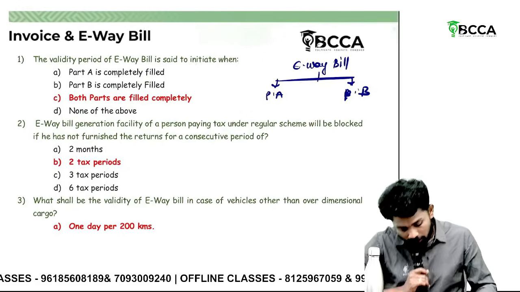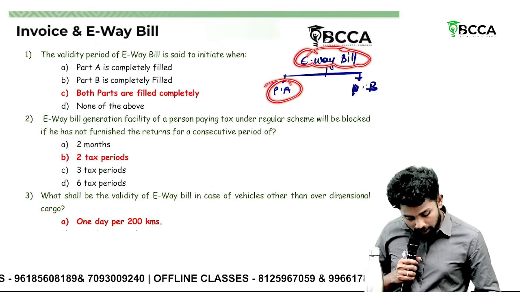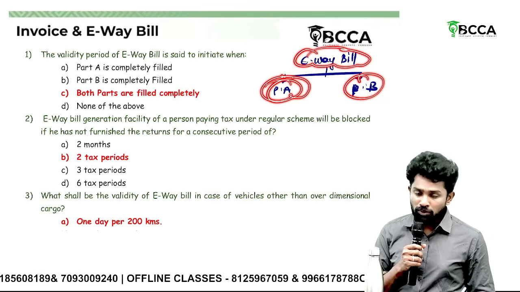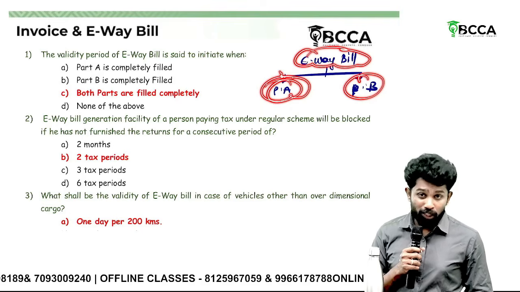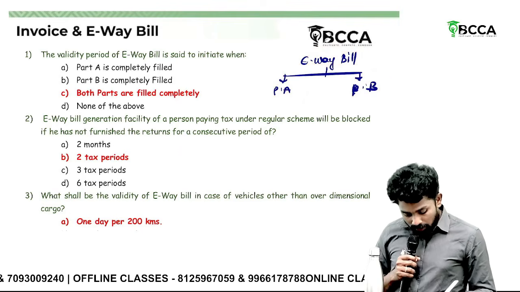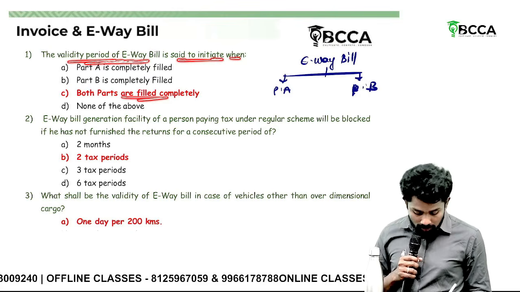Then, e-way bill. An e-way bill will have two parts, part A and part B. Part A will consist of the invoice details, like who is the supplier, who is the consignor, consignee, value of goods, whether it is a supply or not, all those things. Whereas part B consists of transporter details. The validity period of the e-way bill starts when both the parts are filled.